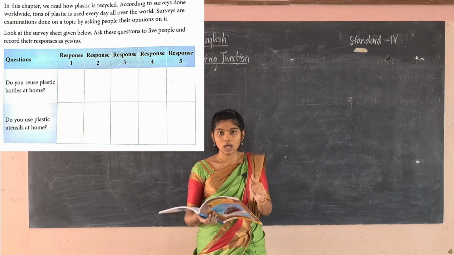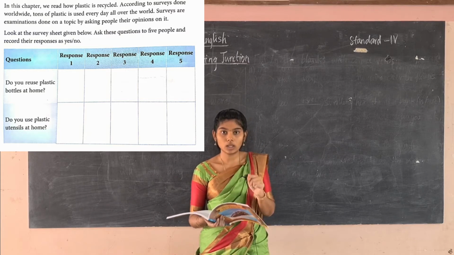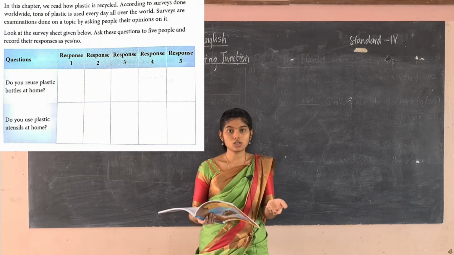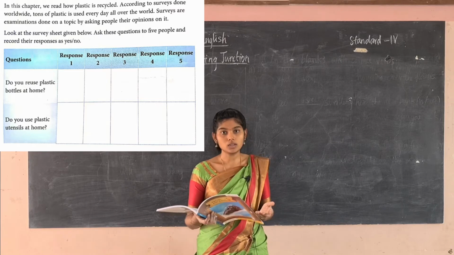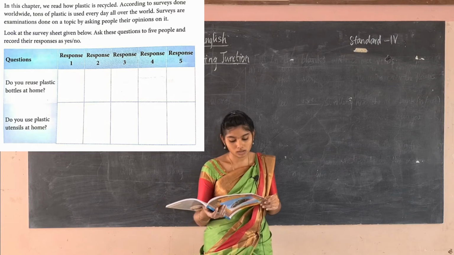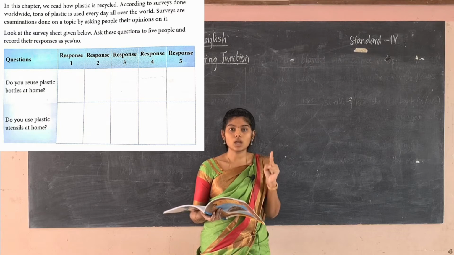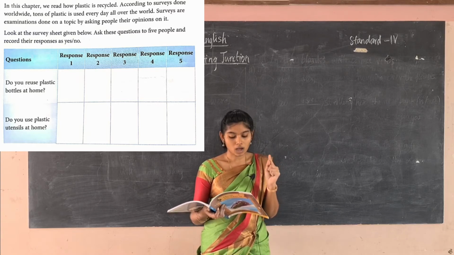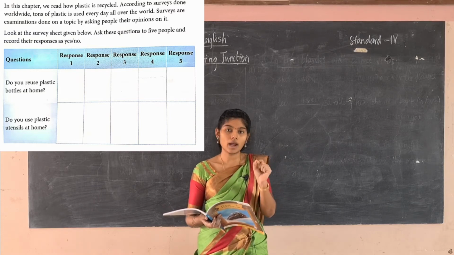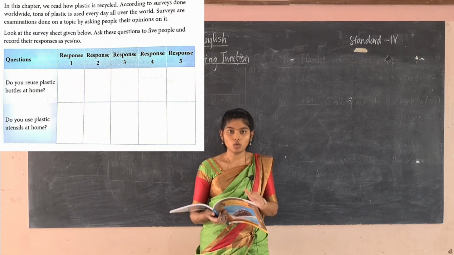Ask your father first, and then ask your mother whether she is doing that. She may be reusing the plastic bottles for kitchen things, kitchen materials also. So ask them whether they are reusing the plastic bottles. The first question you are going to ask is, do you reuse plastic bottles at home? Whatever their response, record it in your book, and write a note on why they are using them, for what they are using them. Just note it down in your notebook.